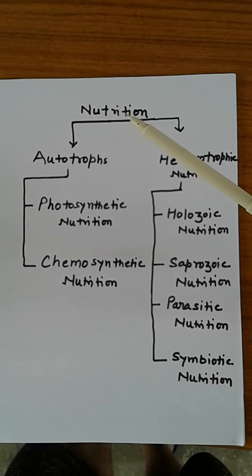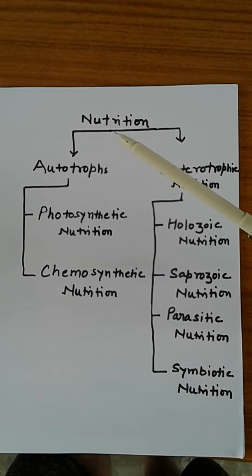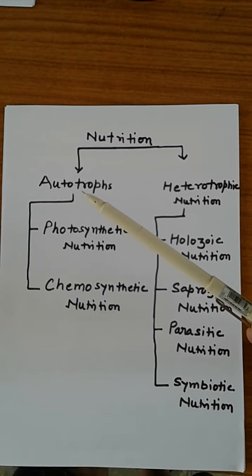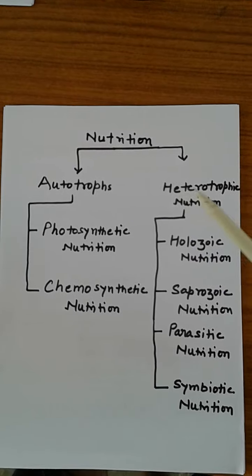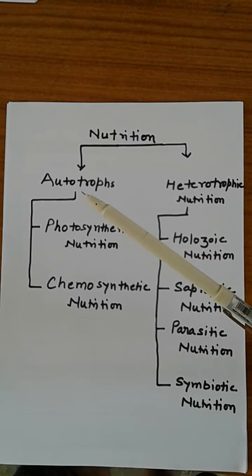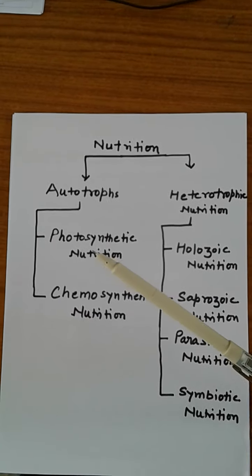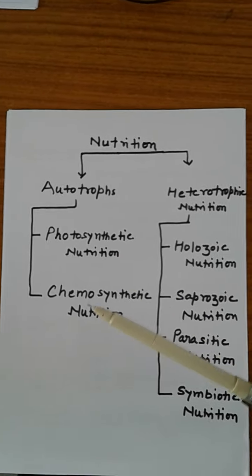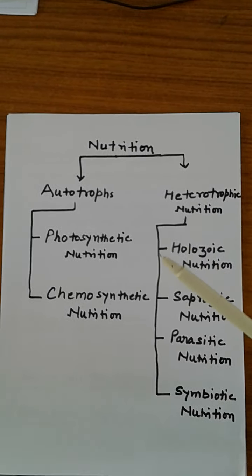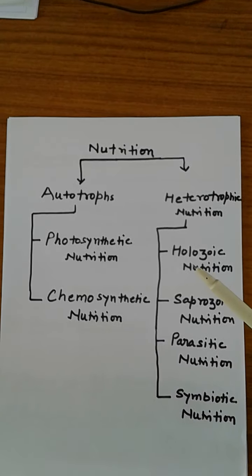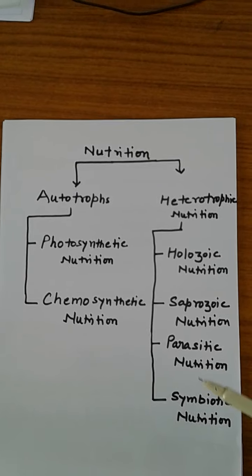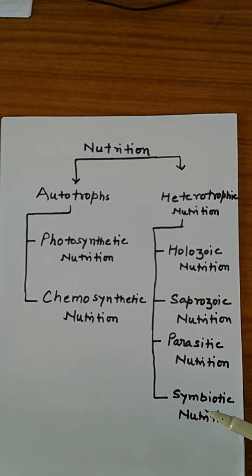Here you see the flow diagram of nutrition. Nutrition is divided into autotrophic nutrition and heterotrophic nutrition. Autotrophic nutrition is again divided into photosynthetic nutrition and chemosynthetic nutrition. Heterotrophic nutrition is bifurcated into holozoic nutrition, saprozoic nutrition, parasitic nutrition, and symbiotic nutrition.